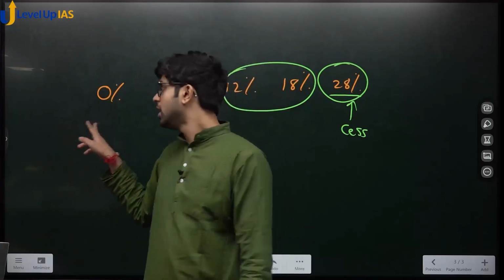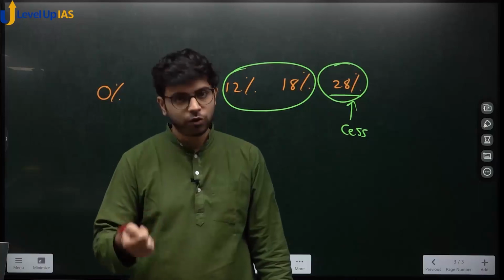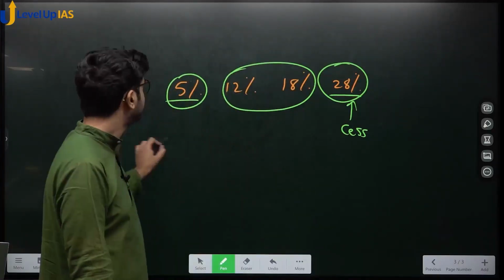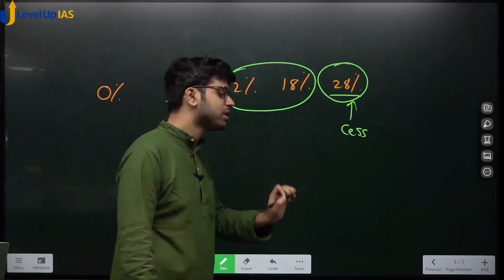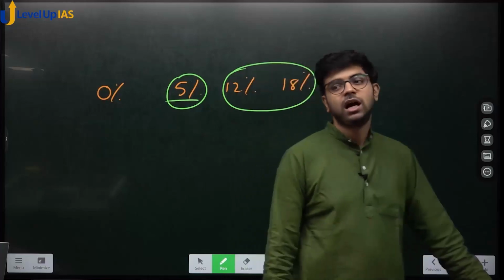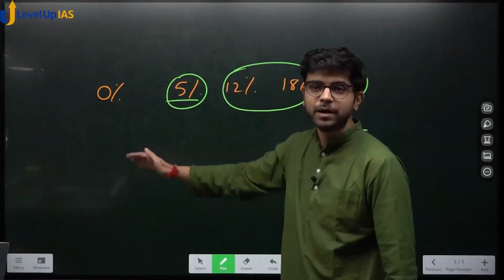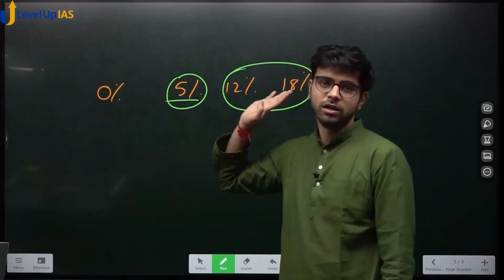The goods which fall under 0% are charged with 0% GST, which means tomorrow if the government feels they have become a luxury, they can shift those goods to the 12% bracket or 5% bracket. It is not that these goods are outside the purview of GST. They are within the purview of GST, but they are made to stand in a corner. They are inside the room of GST, but in the corner.